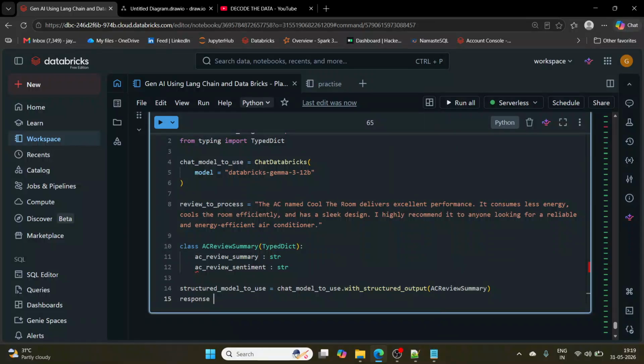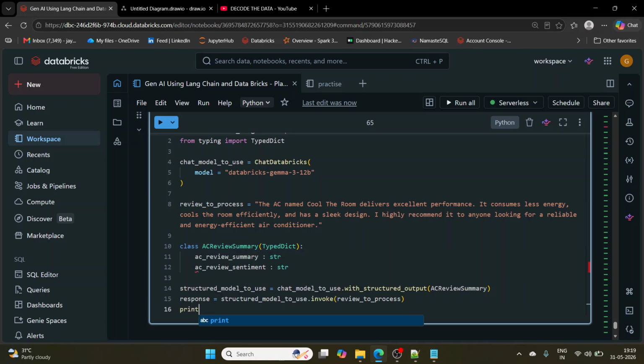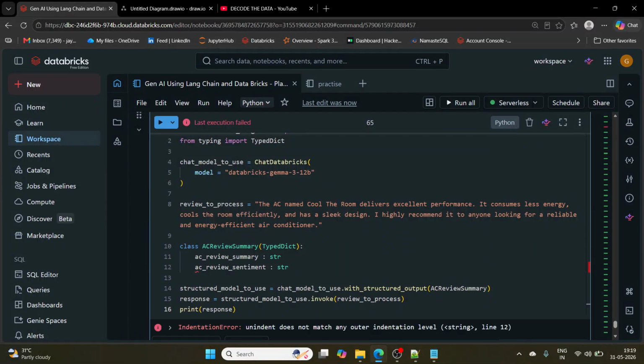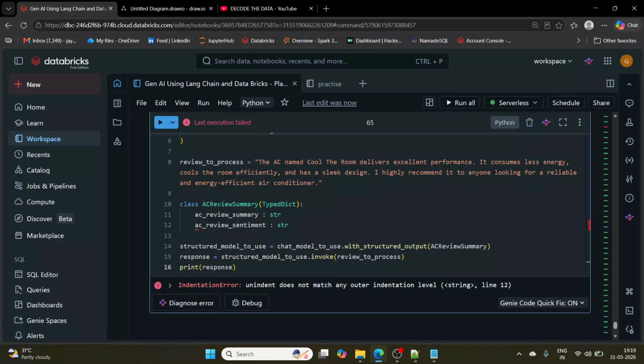Now I'll invoke this structured model to use, passing my AC review to process, and print the response. Let me run this. It is saying it does not match any outer indentation level. What has happened? Let me check the class AC review summary, the type definitions, and the strings.